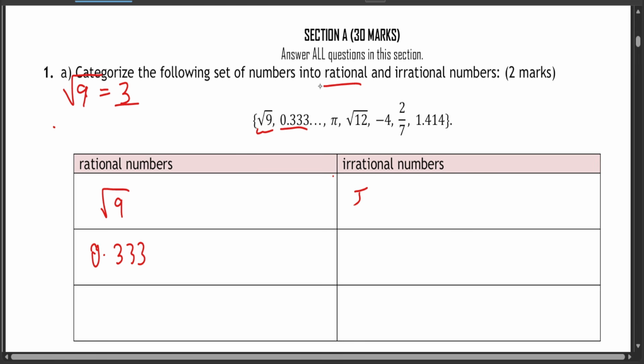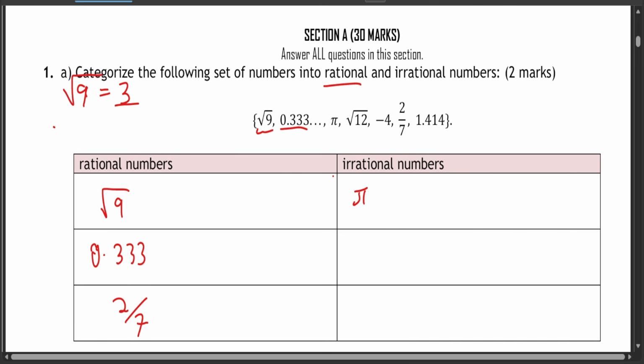Pi is always an irrational number, because if you insert pi into your calculator, it gives you non-ending numbers like 3.1412 something, but the numbers are many. What about 2/7? 2/7 is also a rational number.